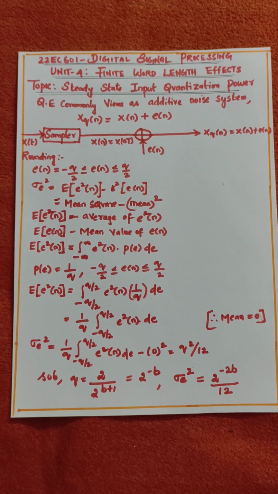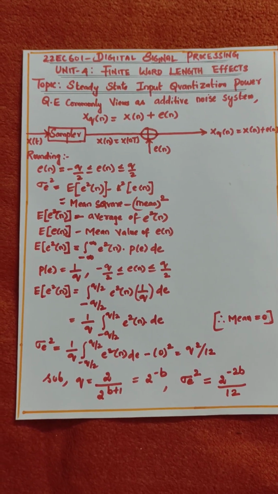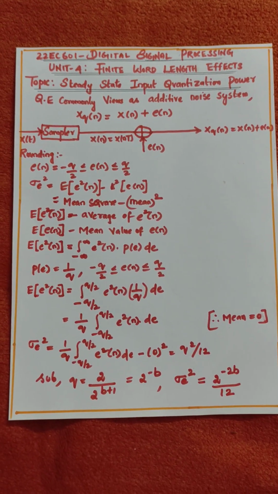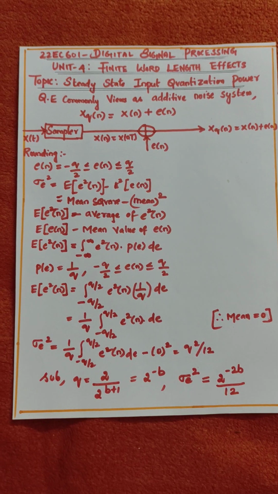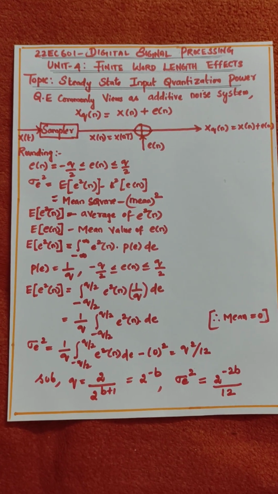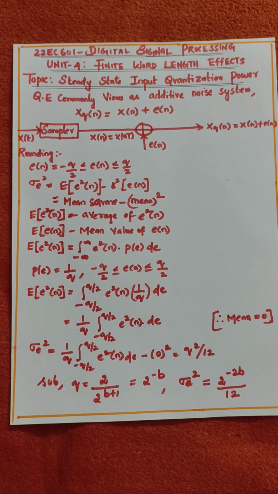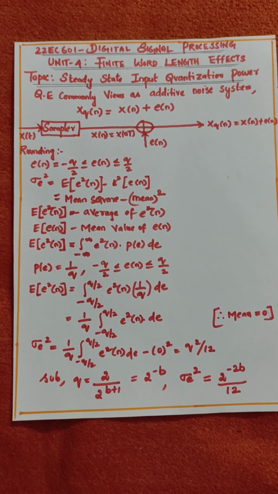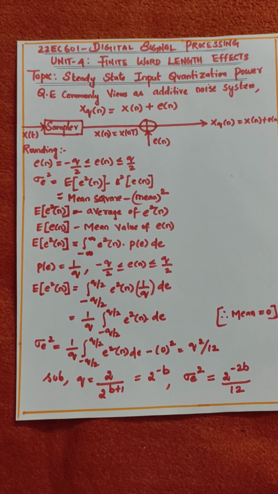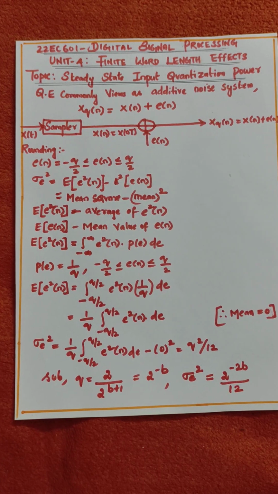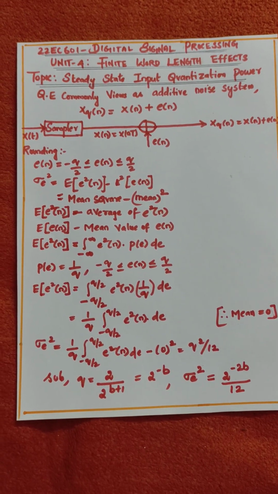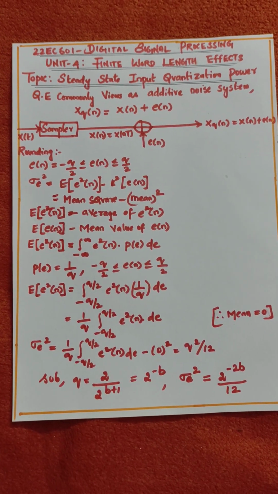We have the derivation for the input quantization power in terms of the concept called quantization. For quantization we have two types. One is called truncation, the other one is called rounding. First we talk about the rounding concept. The range of the error signal is minus q by 2 less than or equal to e of n less than or equal to plus q by 2.